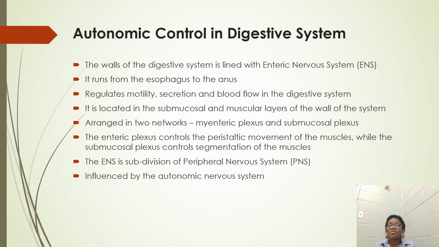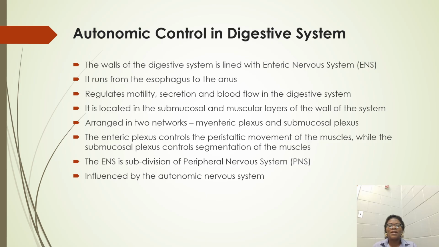They are in two networks, deeply embedded in the wall of the digestive system. These two networks are the submucosal plexus and the other one, the myenteric plexus.